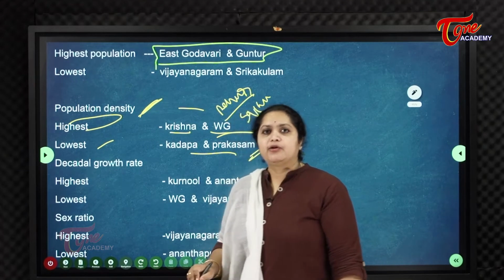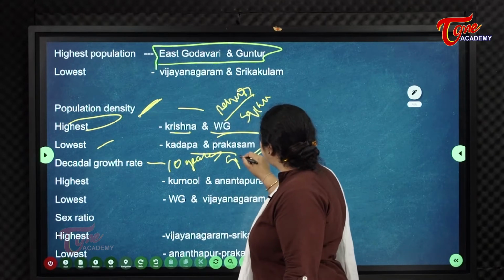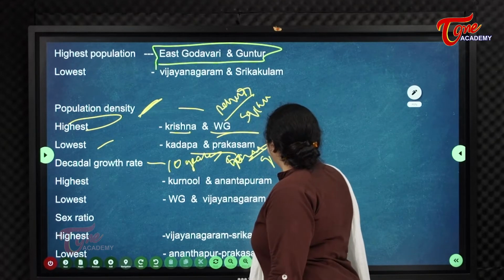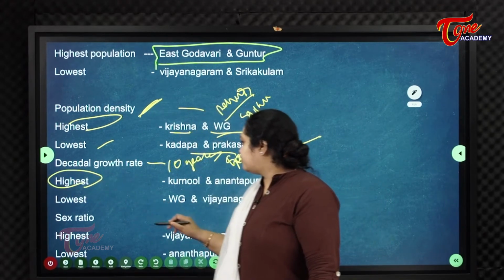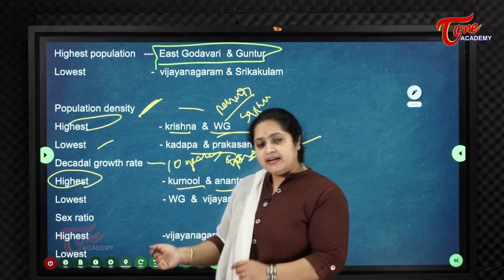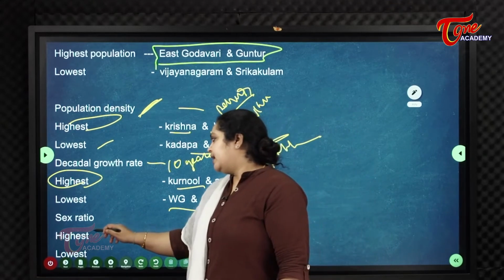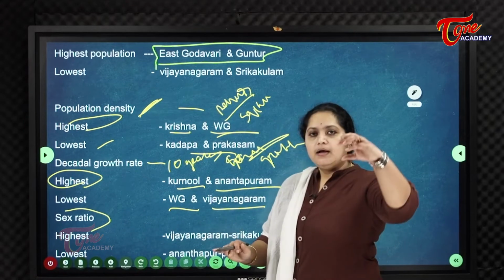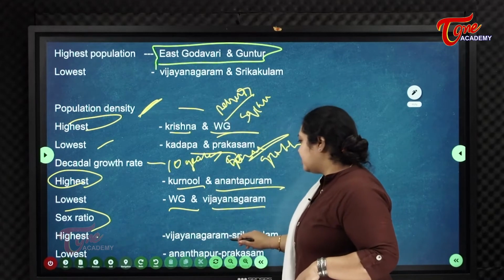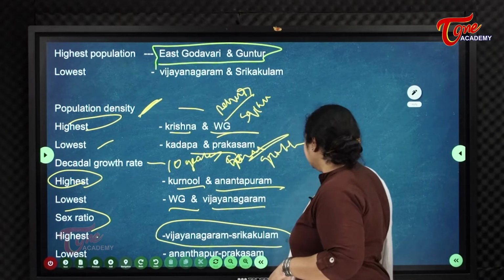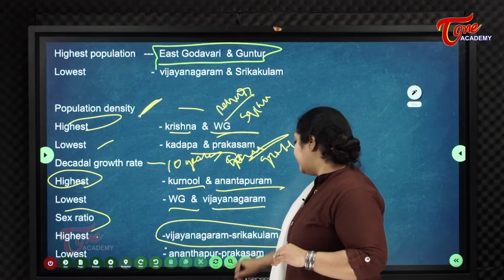Next, decadal growth rate. Decadal growth rate means how much growth in population is seen every 10 years. The districts with the highest decadal growth rate are Kurnool and Anantapur. The lowest are West Godavari and Vijayanagaram. Again, sex ratio. Sex ratio is how many women there are for every 1,000 men. Vijayanagaram and Srikakulam lead in the highest sex ratio, and the lowest comes in Anantapur and Prakasam districts.